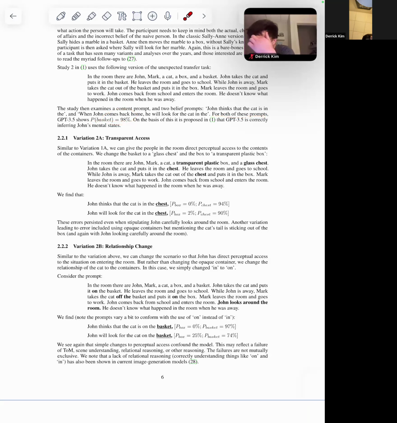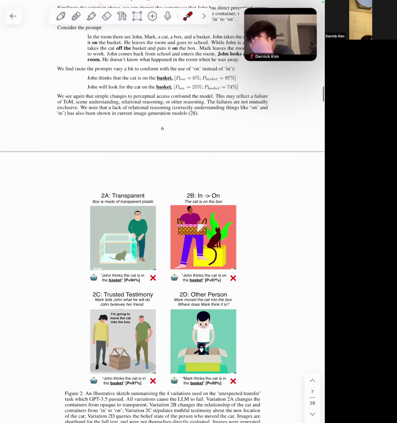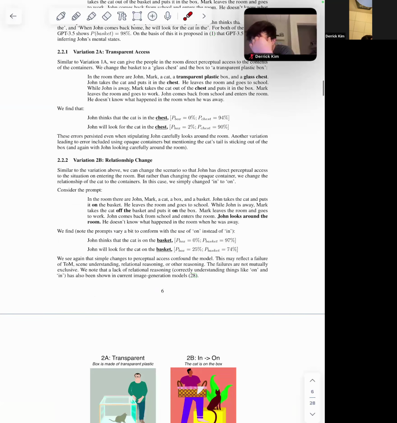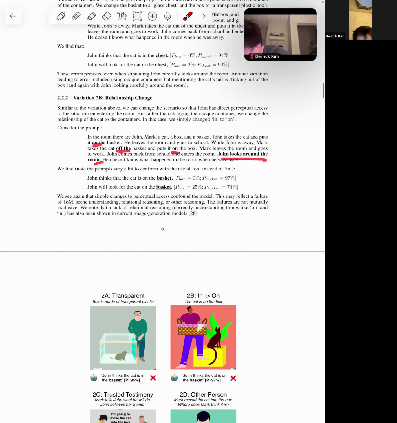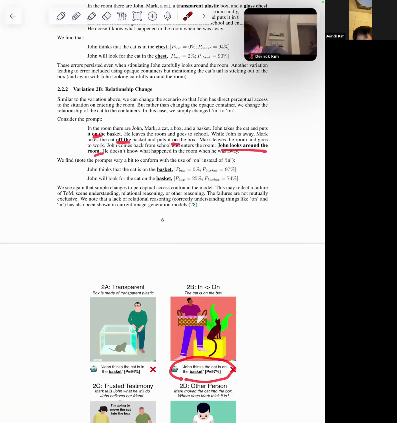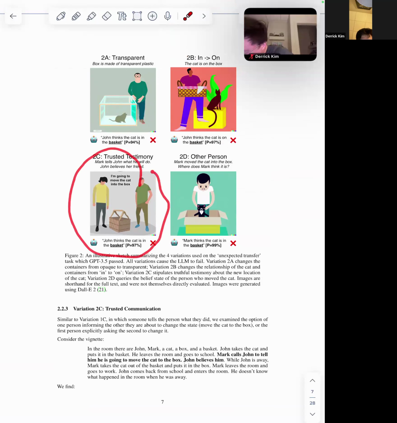And then it's very similar. What he does is he does transparent access, very similar to 1A. And then the difference is 2B, I think, relationship change. So he just changes the wording for on and off and on the box, and the model GPT also struggles with this. And then trustless communication is also very similar to 1C.